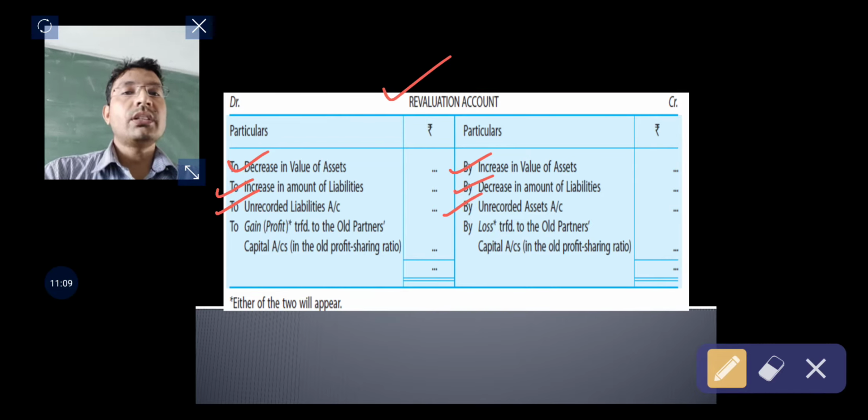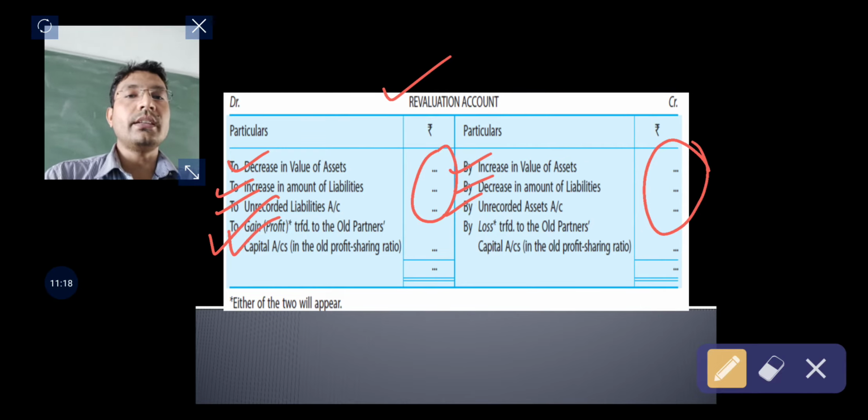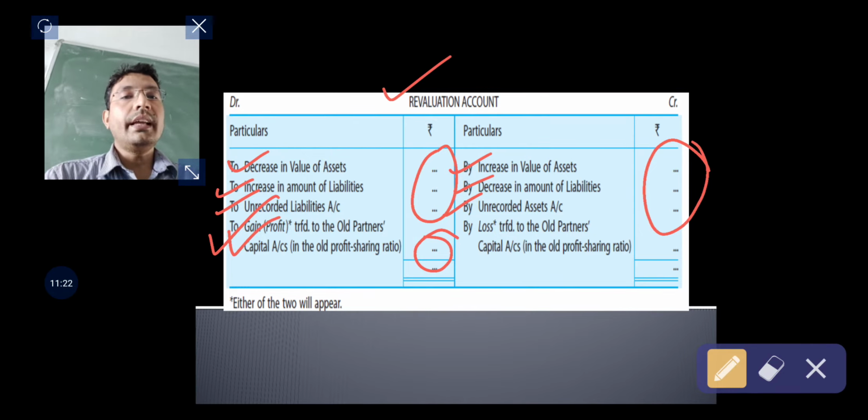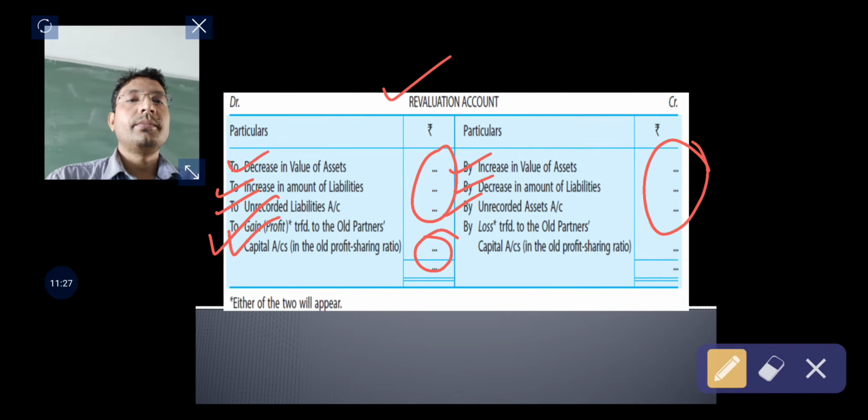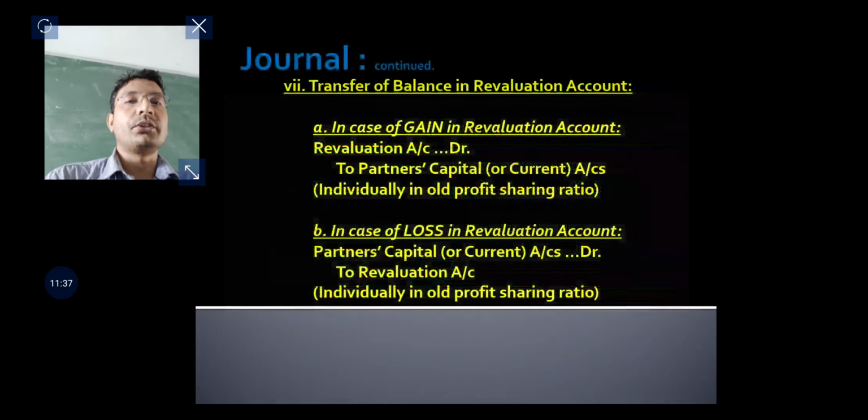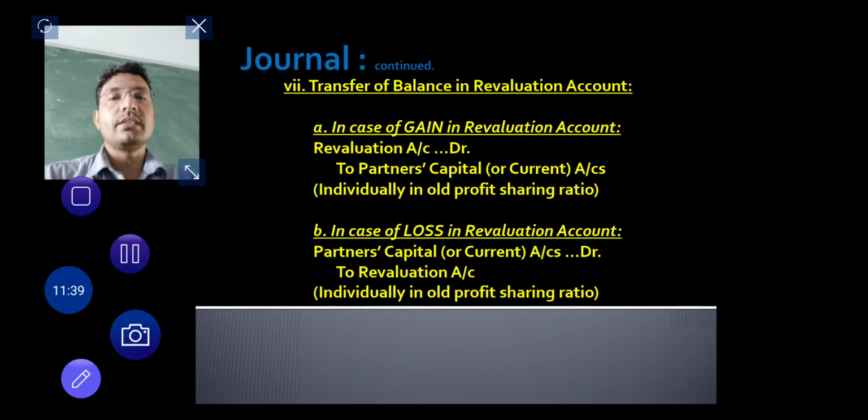If the revaluation account has a credit balance, which means the credit side is heavier than the debit side, then this credit balance, being a gain, will be transferred to the old partners' capital accounts by passing a journal entry, revaluation account debit to old partners' capital account, in the old ratio, which you may observe from this journal entry.